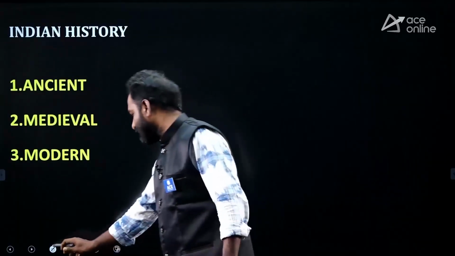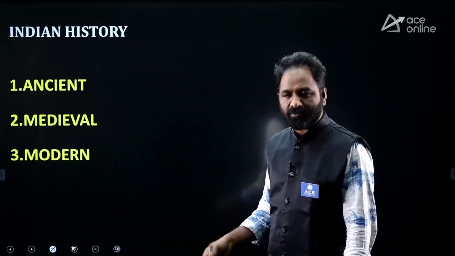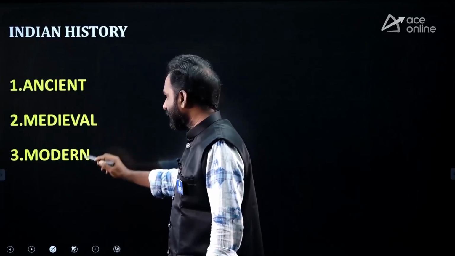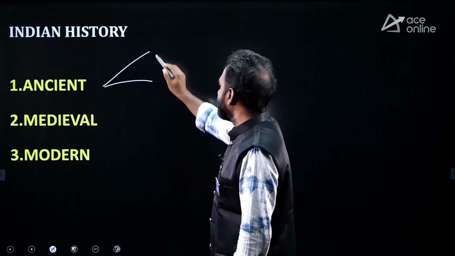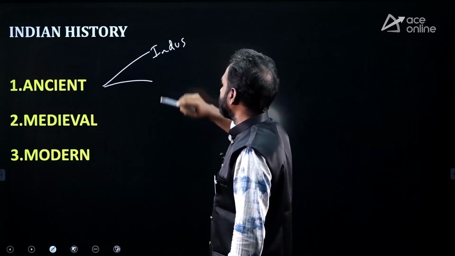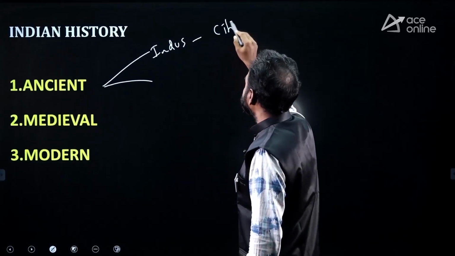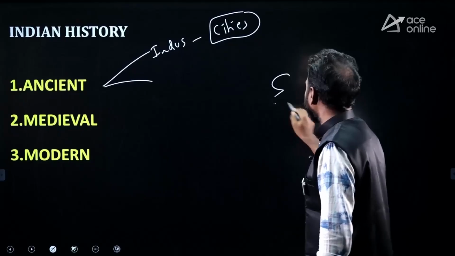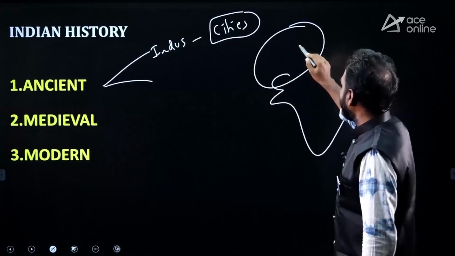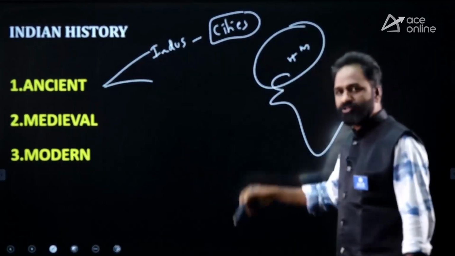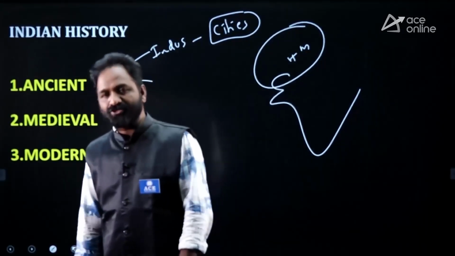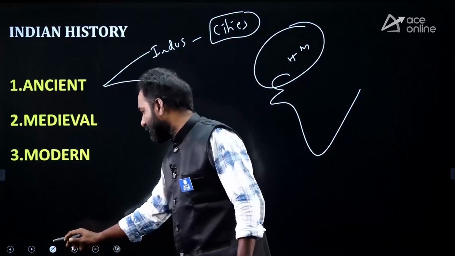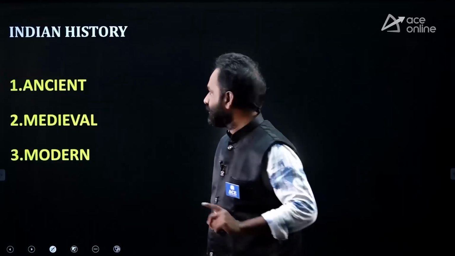Next, Indian history. Of course, it is very vast. From every subject, you can get 4 to 5 questions. Ancient, medieval, as well as modern. Now come to ancient: where are you going to give the importance? First, give importance to the Indus Valley civilization, and please focus on its cities, like Mohenjo-daro, Harappa, Chanhudaro, Lothal. Which is a port city? What do you mean by Mohenjo-daro? They're asking questions like that.